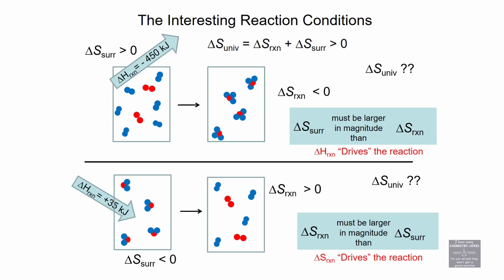We did all of this talk, and we didn't really even put any numbers in here, but the chem activity that you're doing with this does have numbers in it. We're going to take our delta H of our reaction and convert that to a delta S of the surroundings. We're going to take our delta S of the reaction and add our surroundings and reaction together to get delta S universe. If delta S universe is positive, that reaction is spontaneous. If delta S universe is negative, that reaction is non-spontaneous.